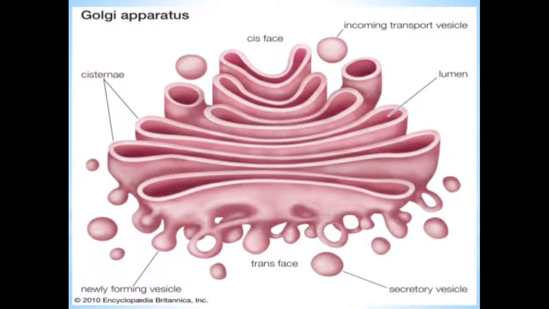See the structure of the Golgi apparatus: cis face and trans face, secretory vesicles, incoming transport vesicles, lumen, cisternae, and newly forming vesicles.